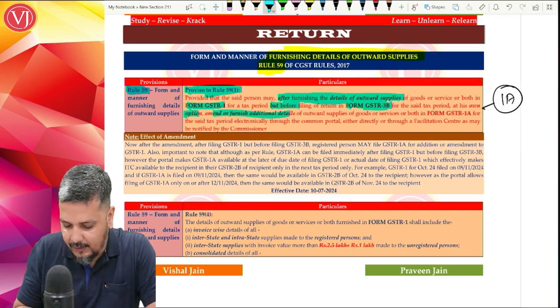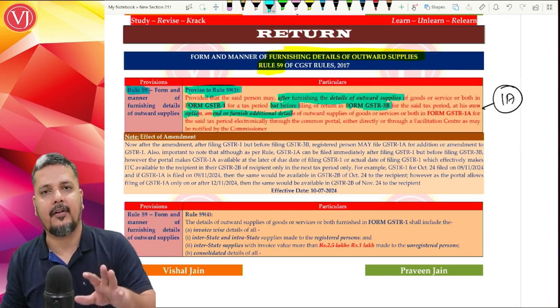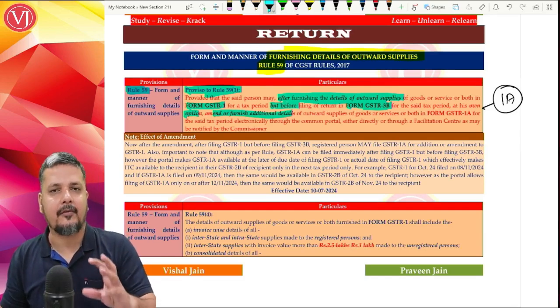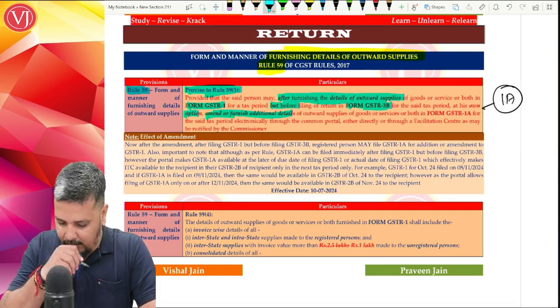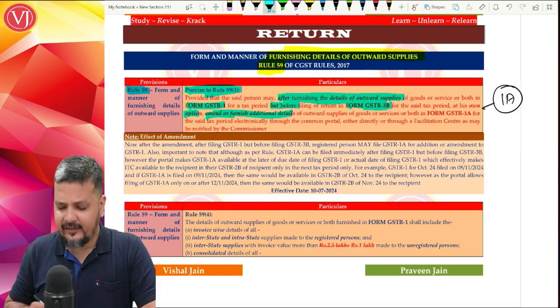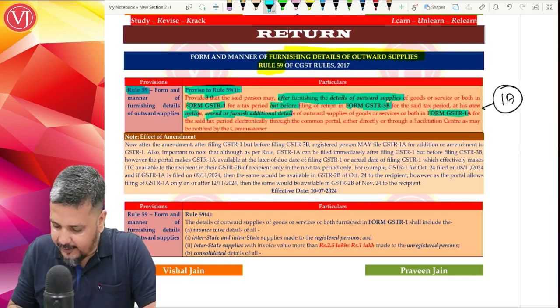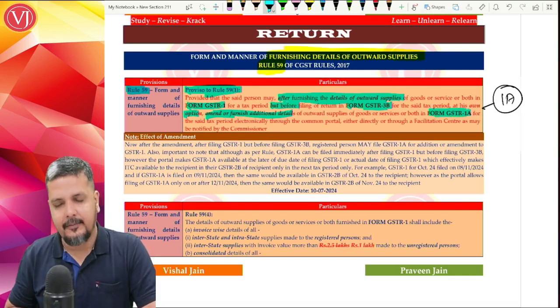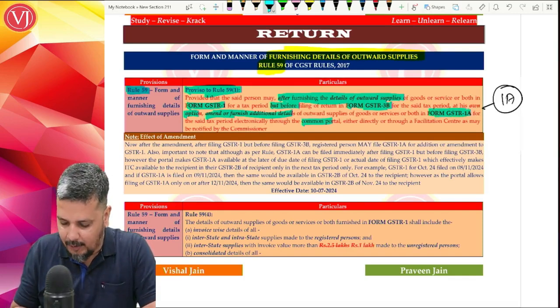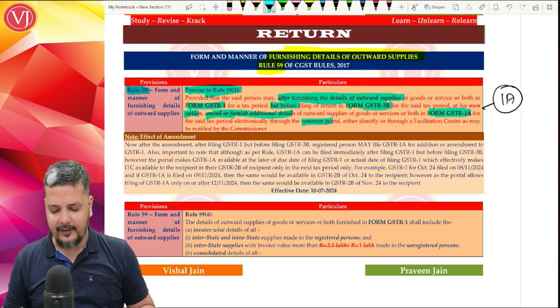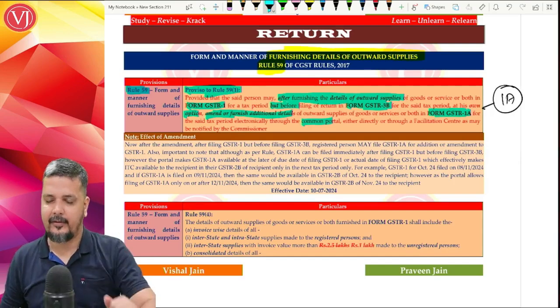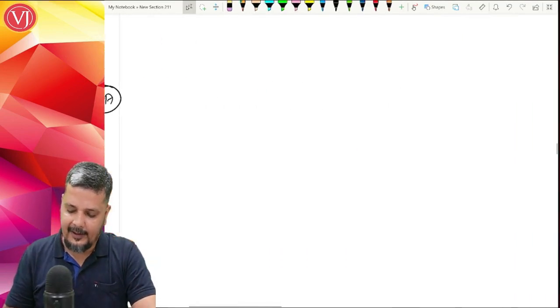Amend or furnish additional details. He can either amend or furnish additional details. The portal as of now allows only amendment, but slowly it will allow even adding extra details, in a form called GSTR 1A, which is to be filed through the common portal, either directly or through centers notified by the commissioner. So that is the scenario. So what is this entire thing all about?